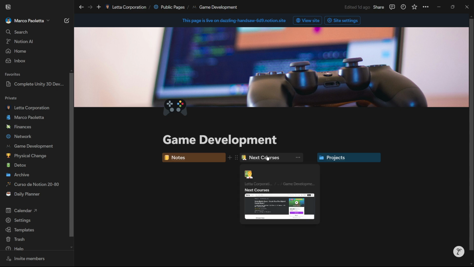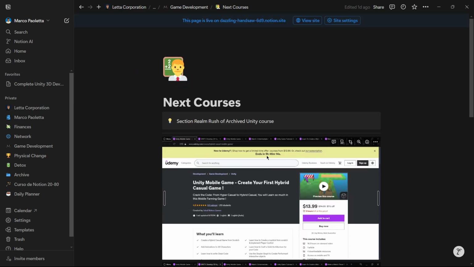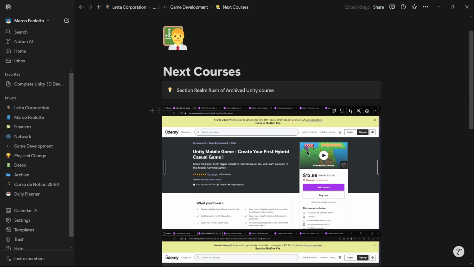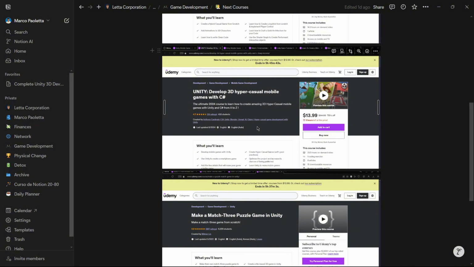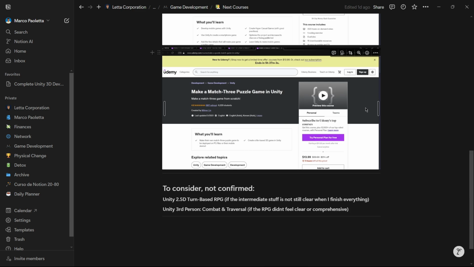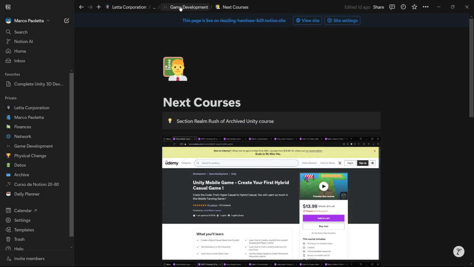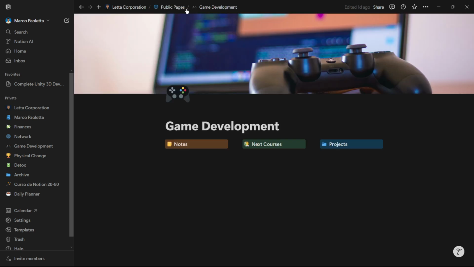And then in this other section I don't have that many things. The only things that I have here are literally text and screenshots of courses that I probably want to take. I haven't organized a whole database for this, because just a screenshot with the title and the platform is more than enough for me. It is enough for me to know which other courses I may want to take in the future.